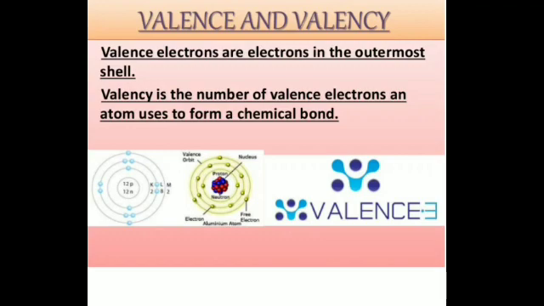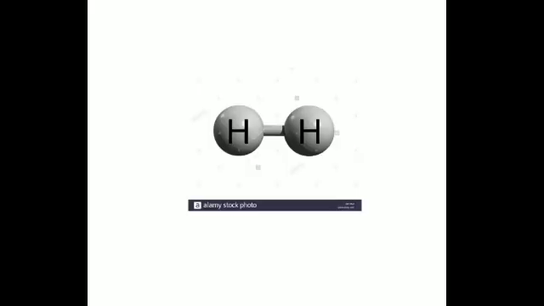What is this formation of bond that is taking place? That is the gain, loss or sharing of electrons that leads to the formation of a chemical bond. Is it clear? You can see this is a hydrogen molecule formed by two atoms of hydrogen. Yes, two atoms of hydrogen. Now what is this that you can see in between? This is a bond.